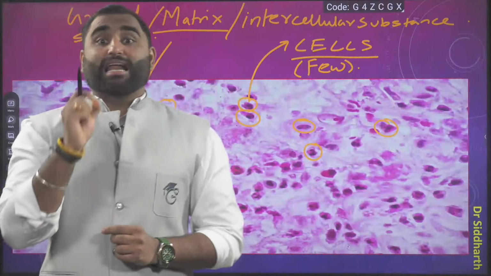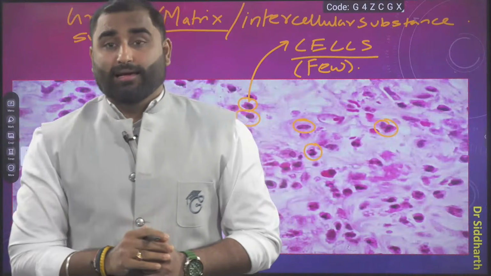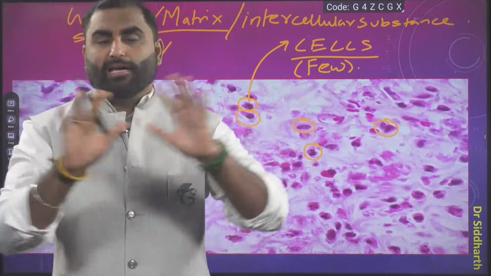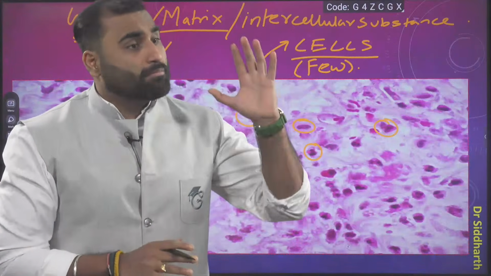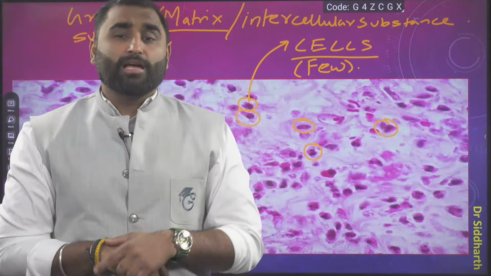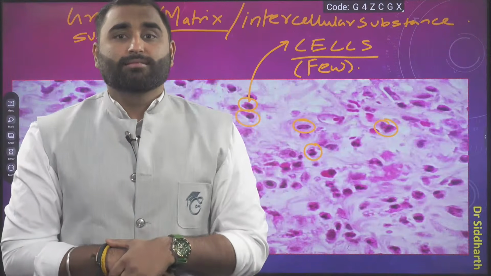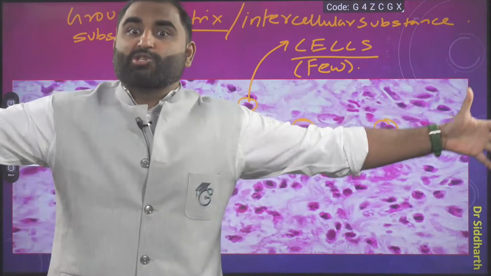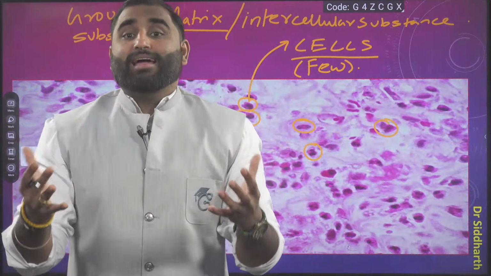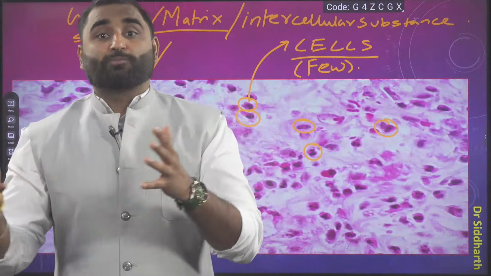The number of cells is lesser as compared to epithelial. It is not a barrier, by the way. Epithelial made the barrier, so you need to add a lot of cells. But this is not making a barrier, so here there are few cells. If cells are less, then the space is more.